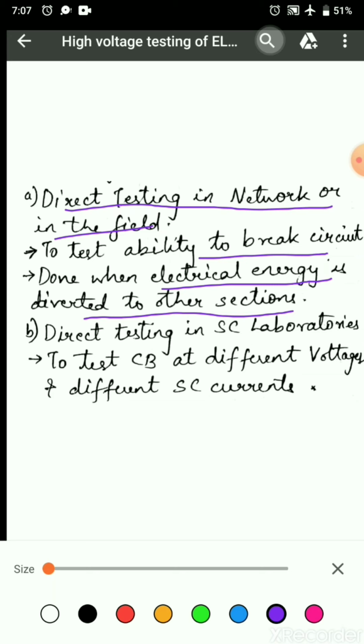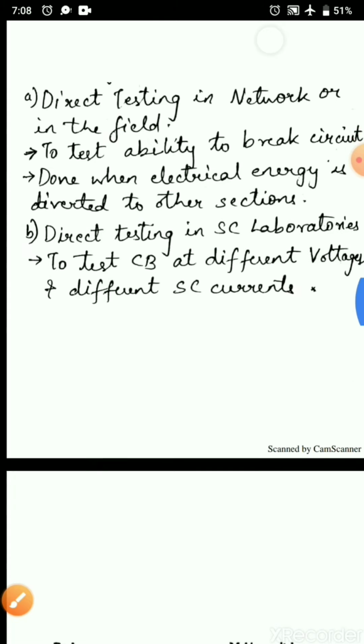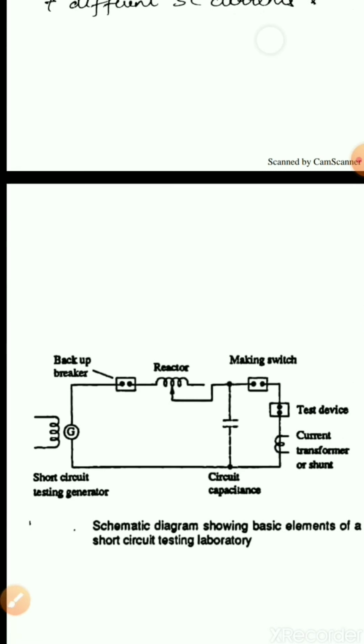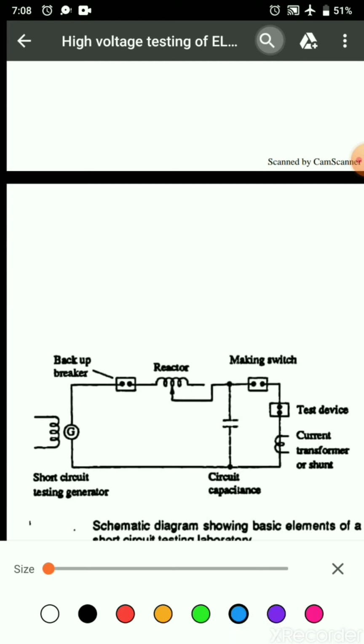The second method is direct testing in short circuit laboratories. To test the circuit breaker at different voltages and at different short circuit currents, short circuit laboratories are provided. Let us have a look at a schematic diagram of basic elements in a short circuit test laboratory. It consists of a short circuit generator in association with circuit breaker, reactor, and measuring devices.